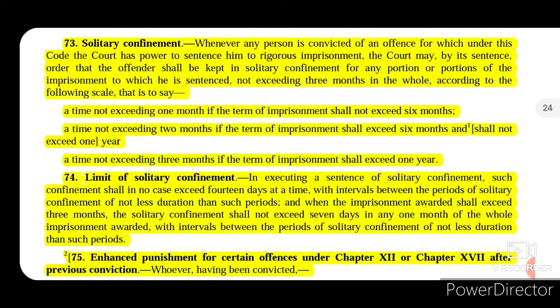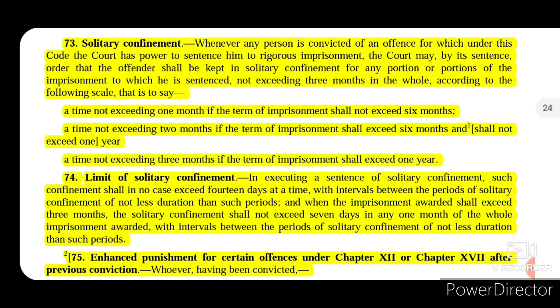So first understand what is solitary confinement. Solitary confinement is a particular part of imprisonment that is awarded to the offender, and in that period of imprisonment that offender has to stay in a very small cell, and during that time he is not allowed to come in contact of anybody.